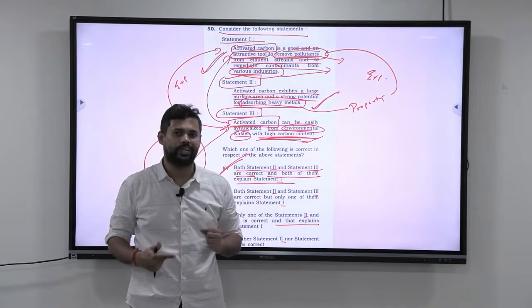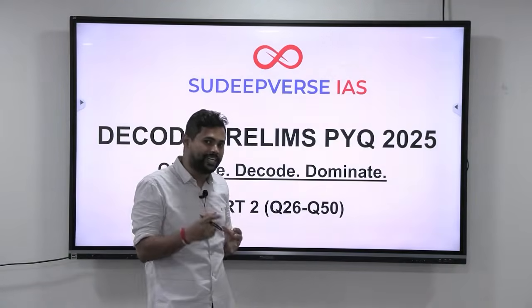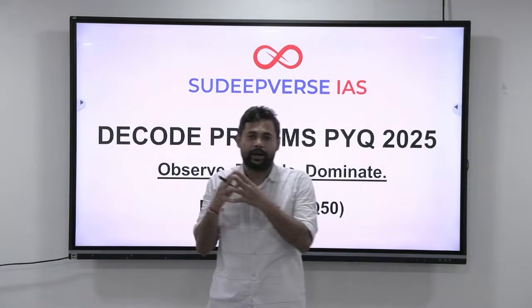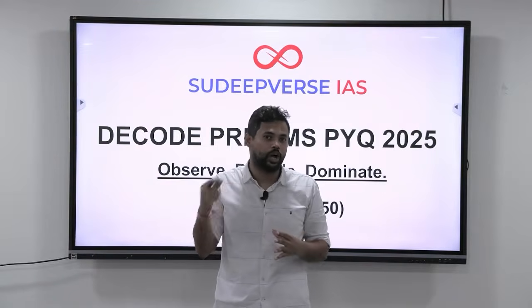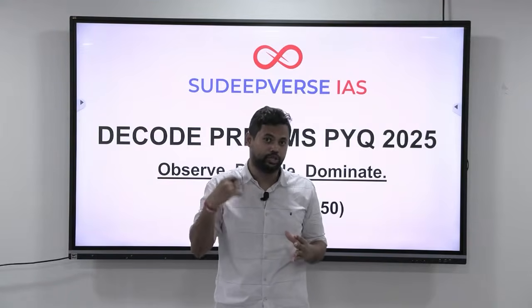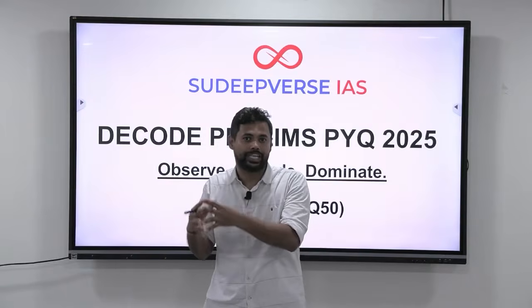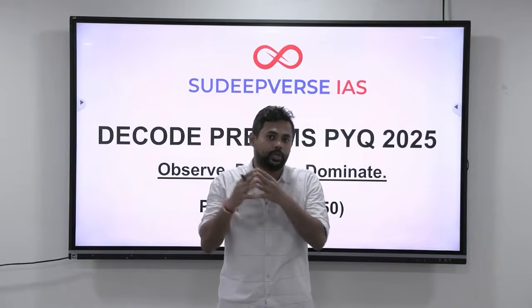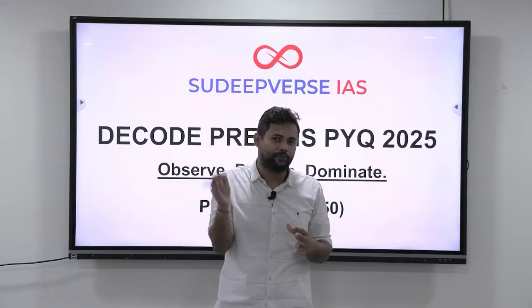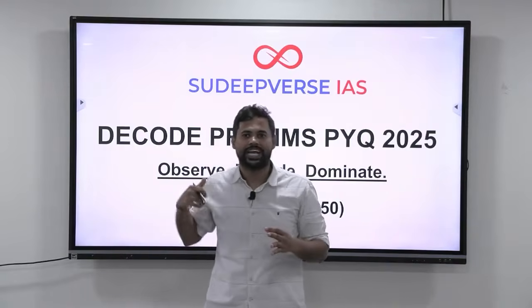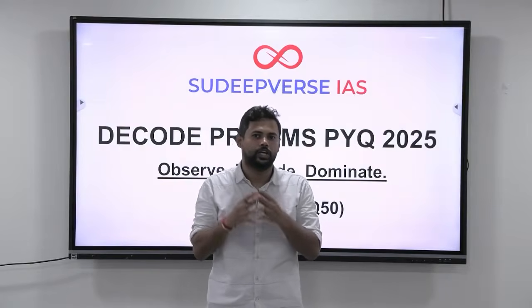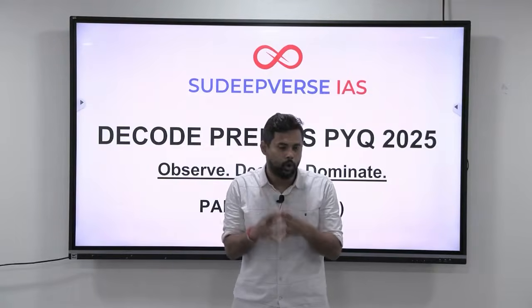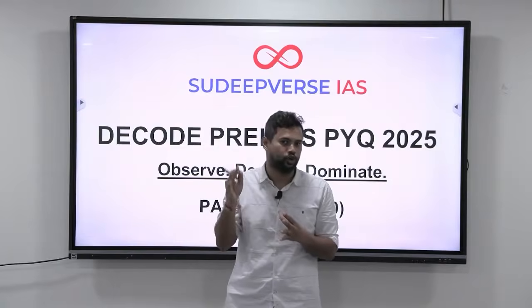I hope it was helpful, guys. Alright guys, so this completes the Decode Prelims episode 2, and after seeing this episode, I hope that you understood that it takes not only knowledge but also skill sets in order to deduce the answers. Remember that knowledge can only get you up to 70 marks. To get that extra 20 to 30 marks, you have to use your skill sets, and if you have watched our episodes, you definitely would have equipped yourself with whatever skill sets are required to get through that cutoff marks. I hope it helped you in your preparation for your UPSC Prelims, guys.